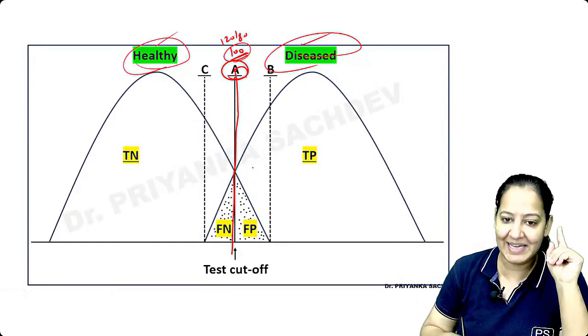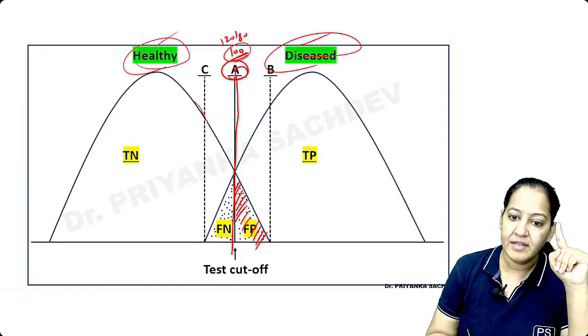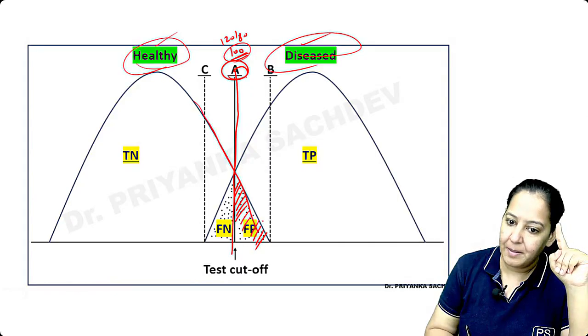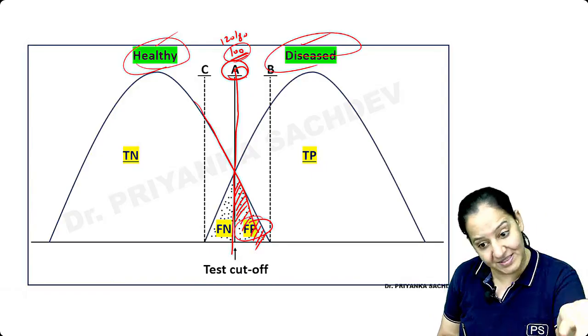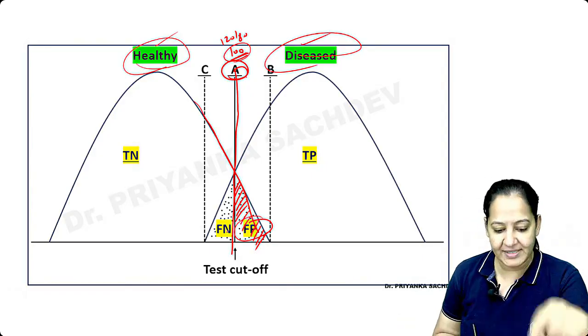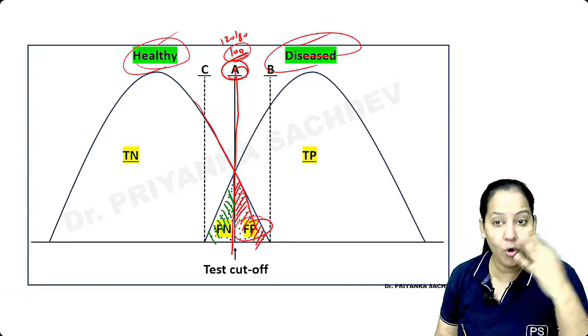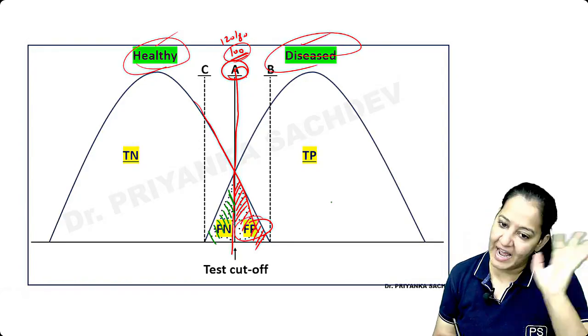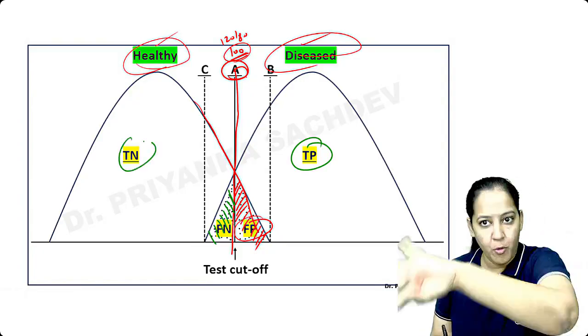You can see here. Please see this portion of the people. Can you see? They are actually healthy, but they are above the cutoff. They are falsely positive. They don't have disease, but by mistake, the test is positive in them. And see this group of people. They are below cutoff. The test is negative in them, but actually they are diseased. So they are false negative. And these are true positive, which are above cutoff. These are true negative, below cutoff.